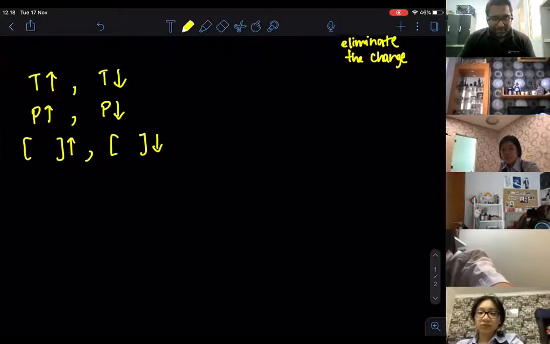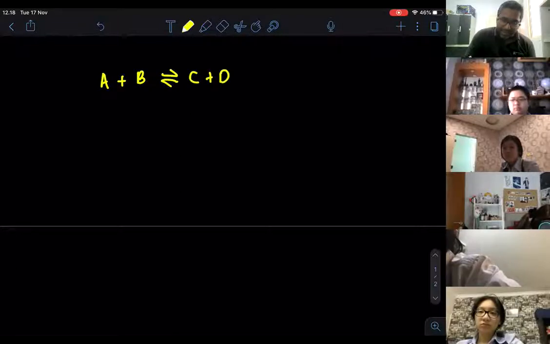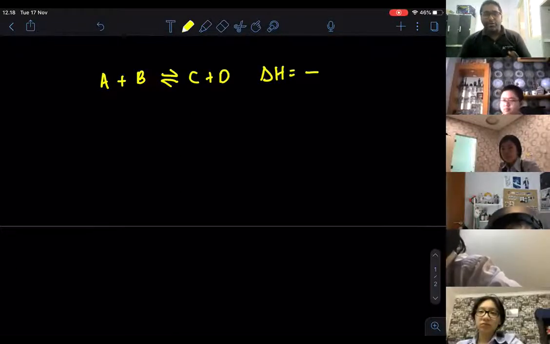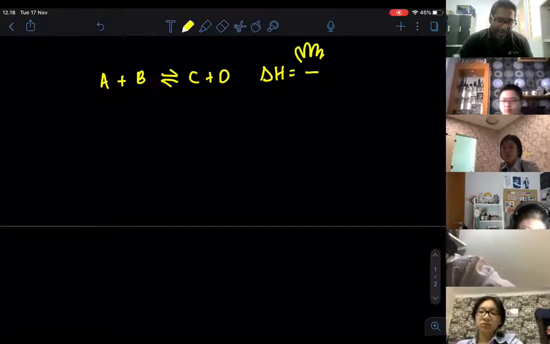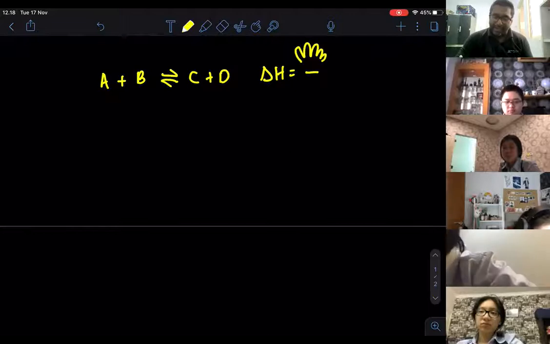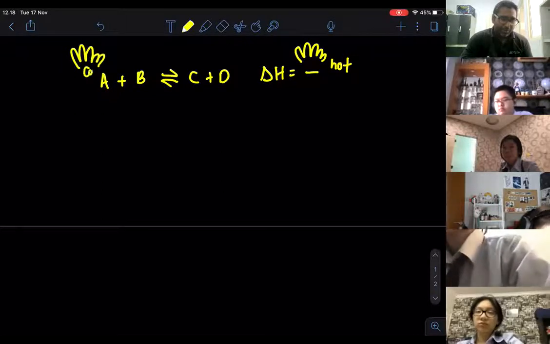I will just roughly go through temperature. Let's say I have A plus B giving C plus D, and this is an exothermic reaction. I told you how to remember: just put your hand over there. In the exothermic reaction, you should feel hot. If this is hot, then if you put your hand over here, it is going to be cold.